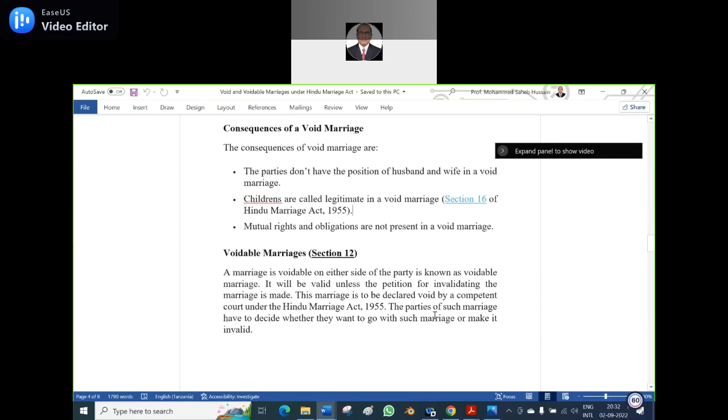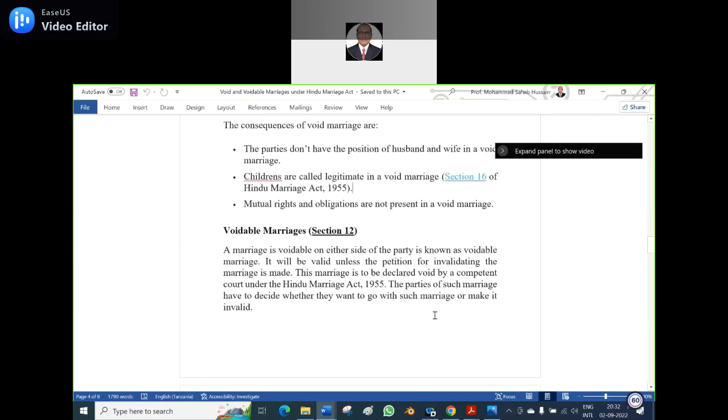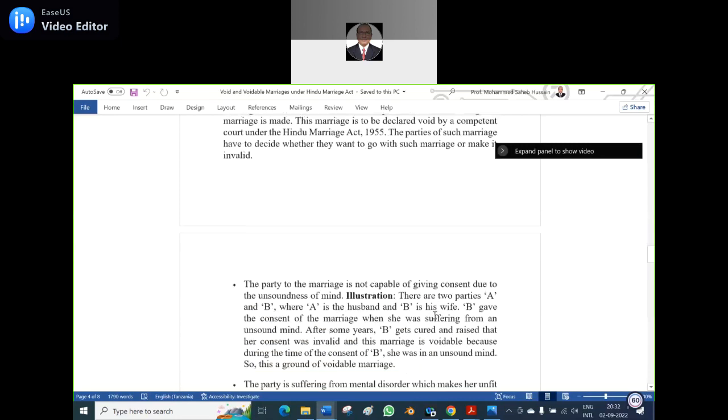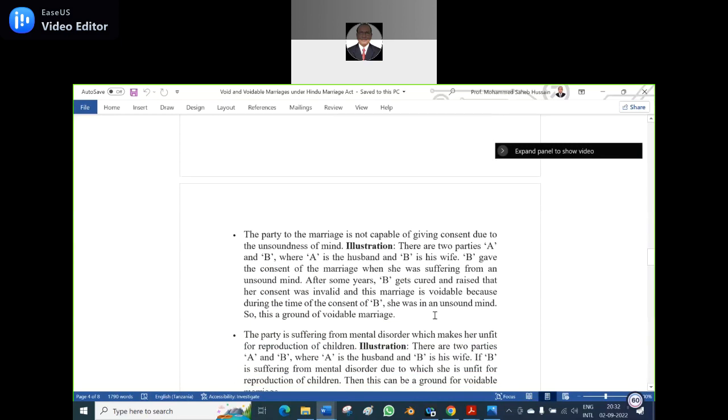So, voidable marriage. Section 12 clearly says a marriage is voidable on either side of the parties. It will be valid unless the petition for invalidating the marriage is made. The marriage is to be declared void by a competent court under the Hindu Marriage Act 1955. The parties of such a marriage have to decide whether they want to go with such a marriage or make it invalid. The party to the marriage is not capable of giving consent due to unsoundness of mind.